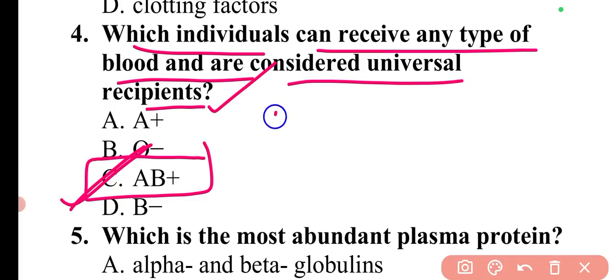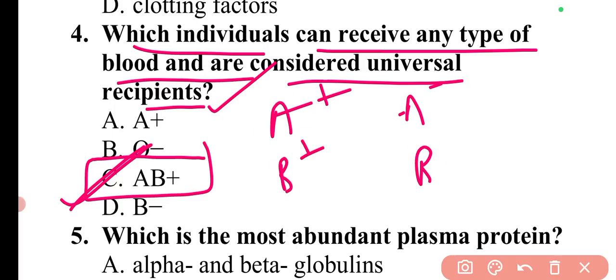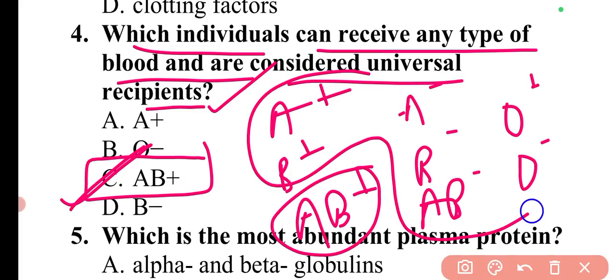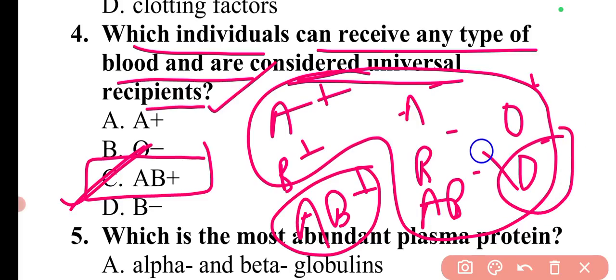Like there are different blood groups: A positive, A negative, B positive, B negative, AB positive, AB negative, O positive, O negative. So the AB positive one will receive blood from all these different blood groups, and O negative will give blood to any of them.